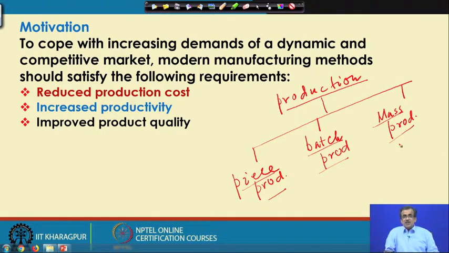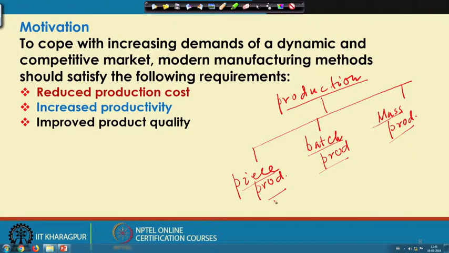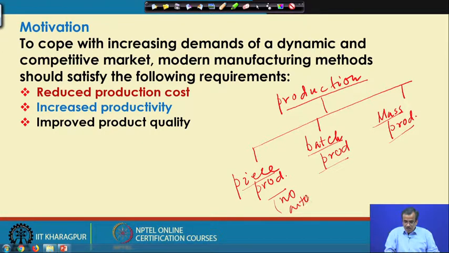Now, if I want to automate batch production and mass production, and of course, for piece production automation is not possible. So, there is no automation for piece production, but for batch production we can go for automation, and for mass production we go for automation.